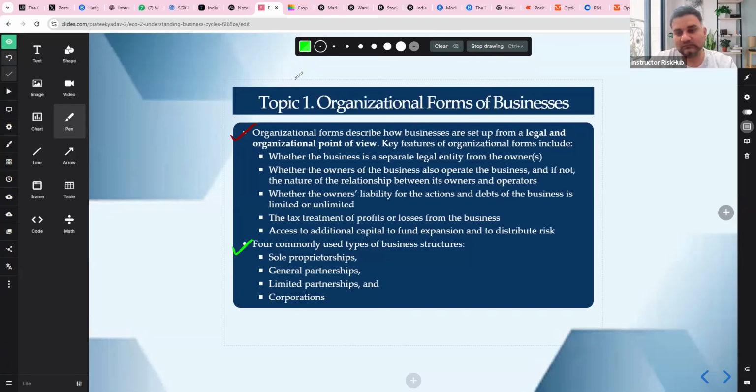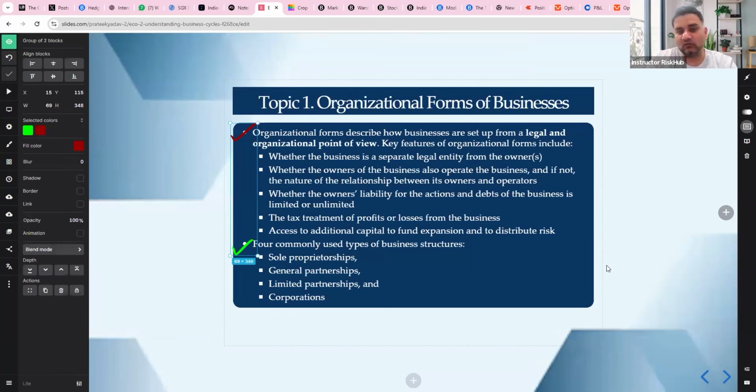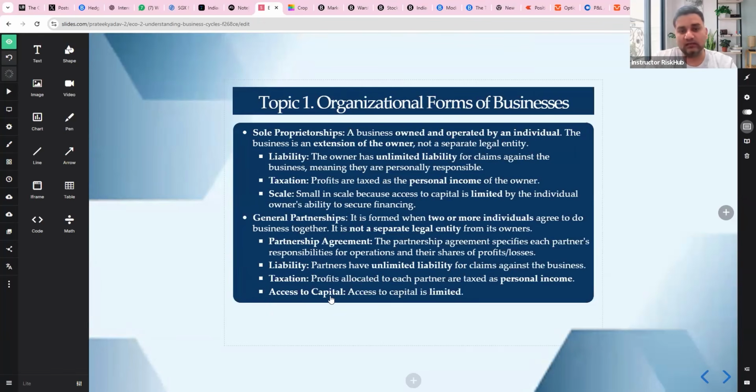It's basically an owner-centric organization, right? Liability: unlimited liability. If the business fails, the owner's personal assets are at risk. Taxation: profits are taxed as the personal income of the owner. Usually small scale, capital depends only on the owner's personal ability to grow and invest. It's a very simple structure, easy to start, but very, very high risk for the owner. That's what we are reading here.